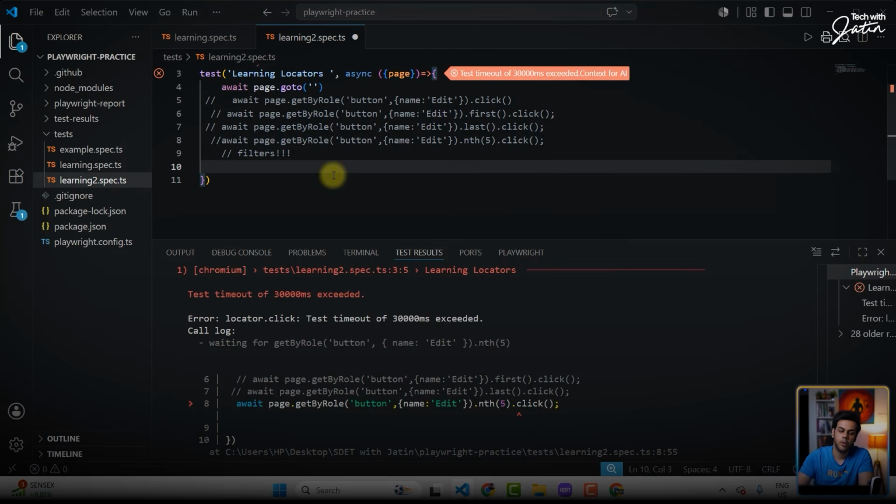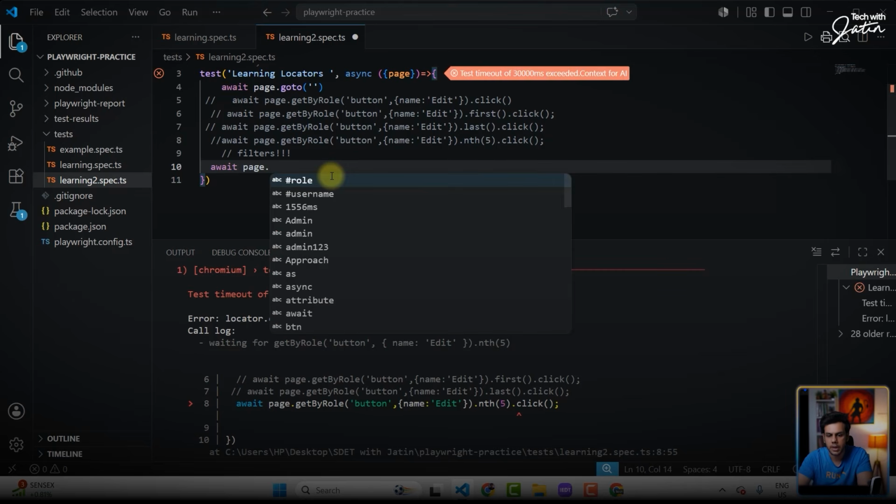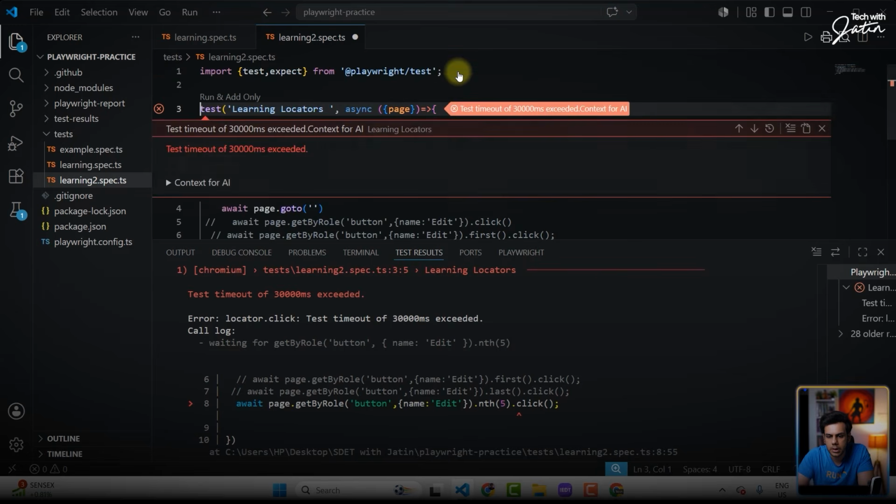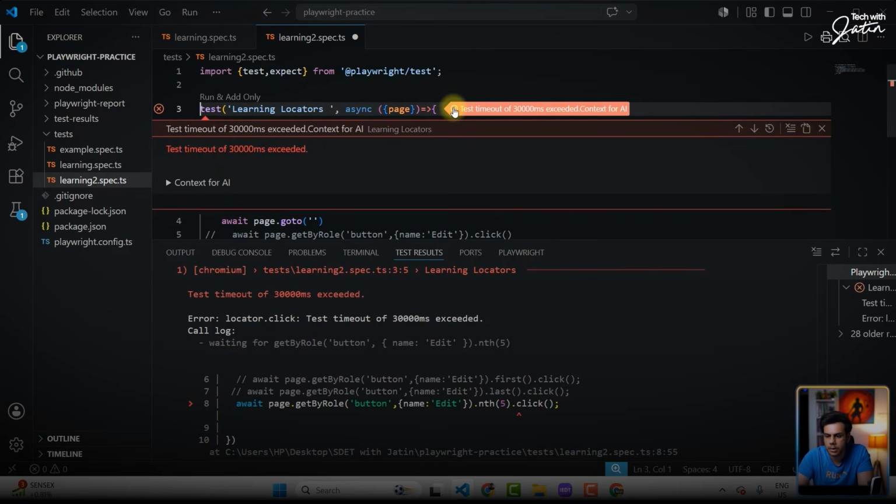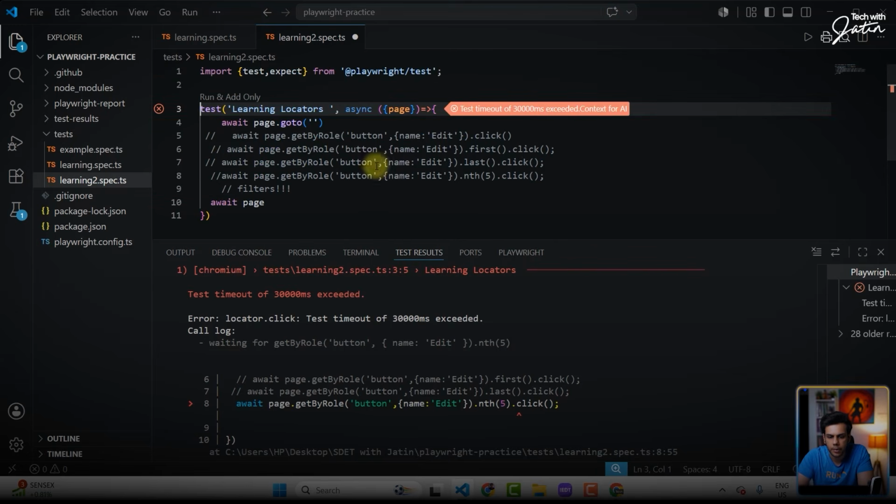First, I'm going to say await page dot. Methods are not popping up over here. Let me just close this quickly. Let's close this.